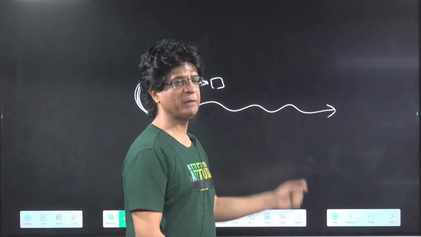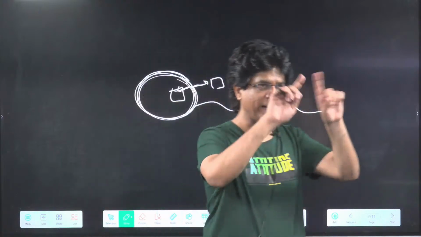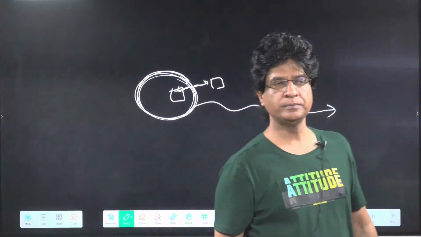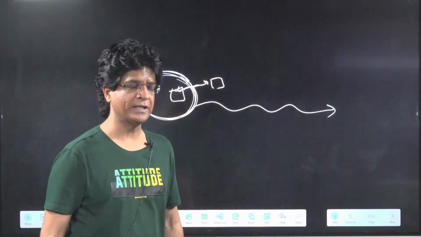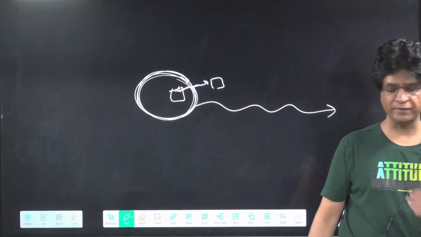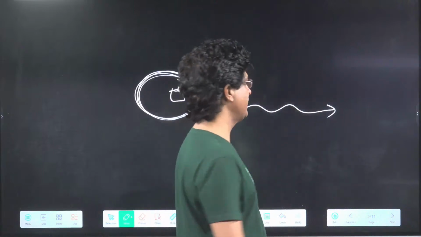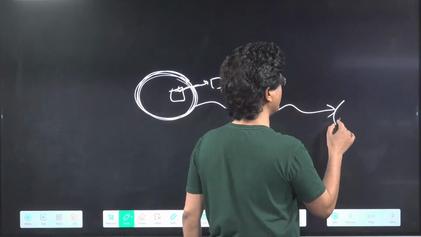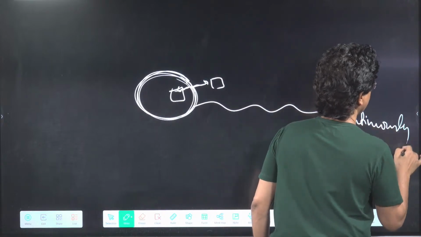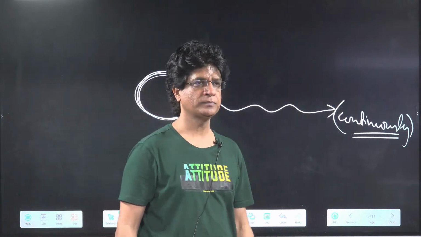Please write down the statement: this emitted energy, in bracket EMR, is propagated in the form of wave. That means what? A wave is what? Continuous. It is propagated in the form of waves, that is, continuously. Yes or no?